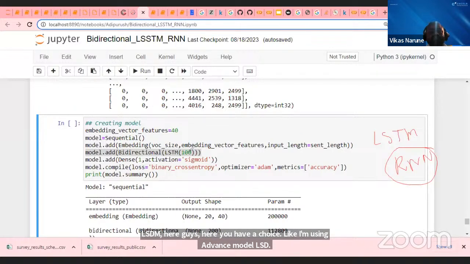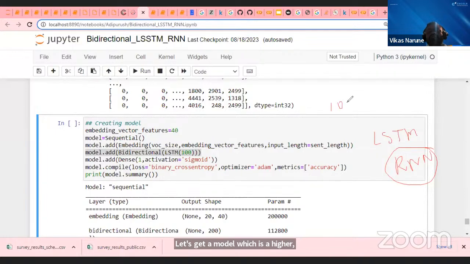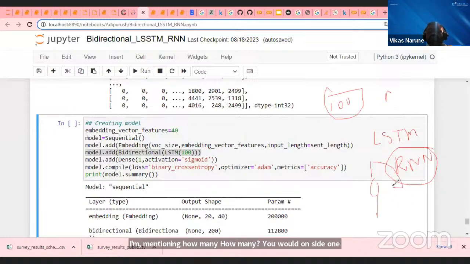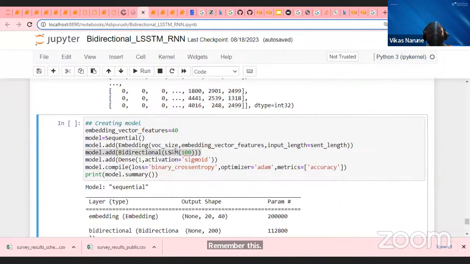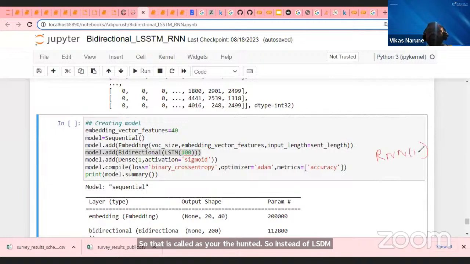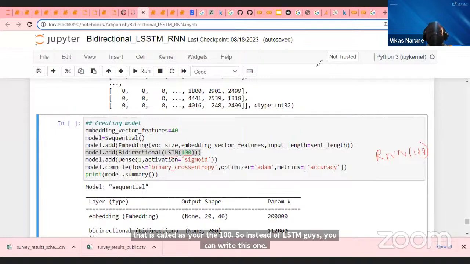So I am writing LSTM in brackets. I'm mentioning how many neurons I want. That means that many neurons will be created. Like on this diagram, remember the recurrent neural network diagram we created. How many such neurons should be there? That is here 100. Instead of LSTM, guys, you can write RNN. If you don't want to create a high-end model, you can create an RNN instead of this LSTM. So this is what we can do.